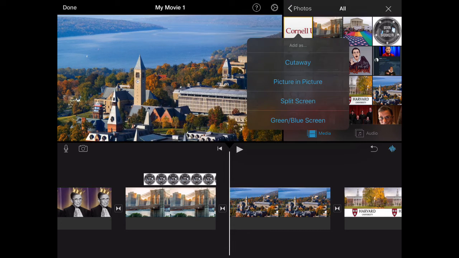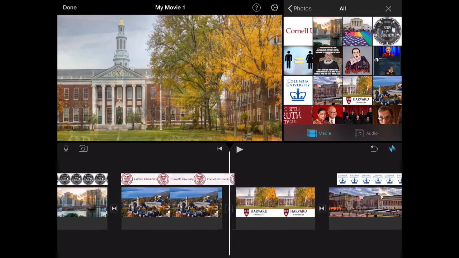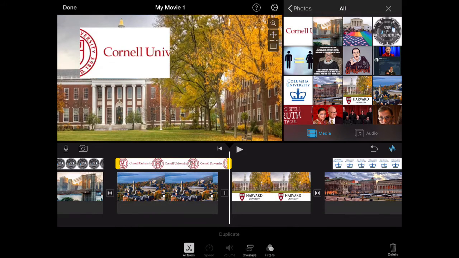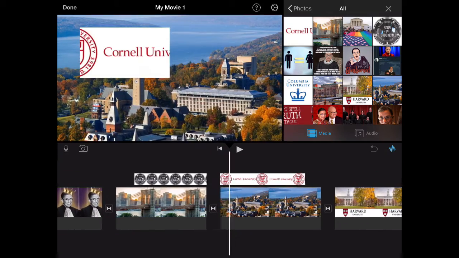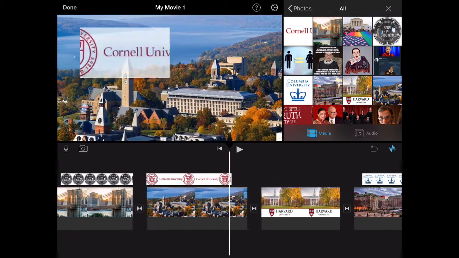But I want to add in the label, so I call it Picture in a Picture. Shorten down my small picture because it doesn't belong in Harvard. Let's see how that looks. Yeah, that works for me.